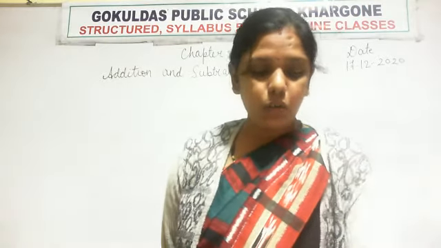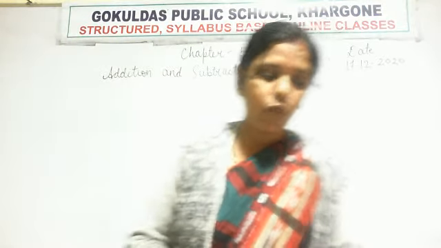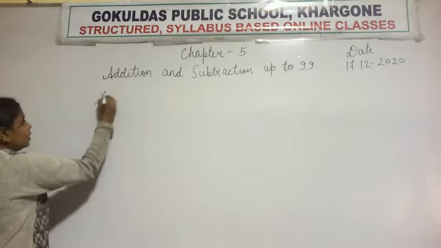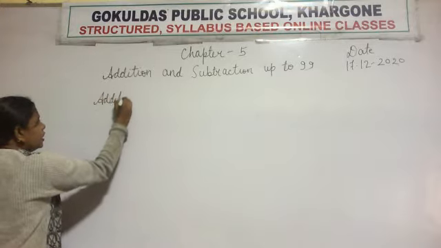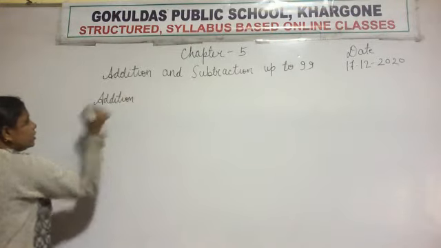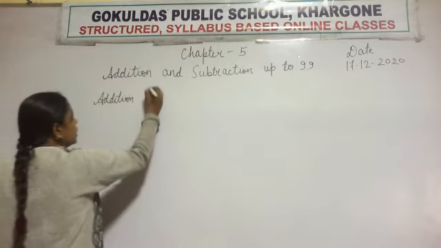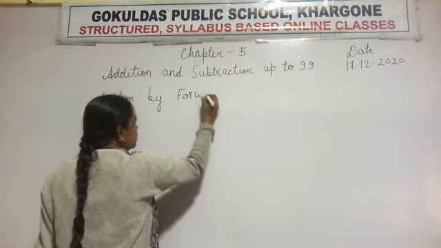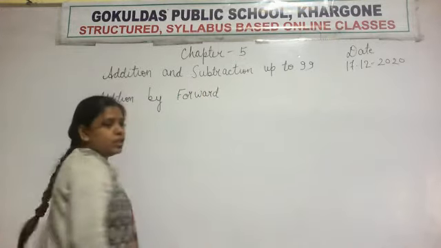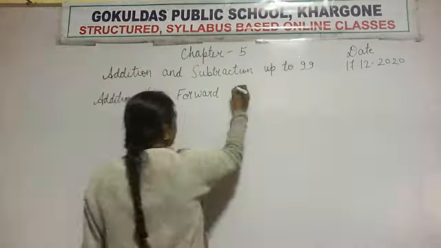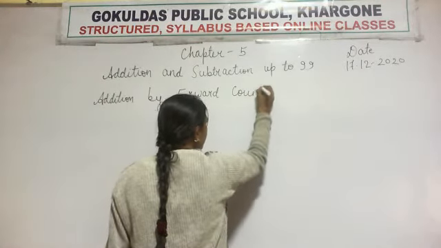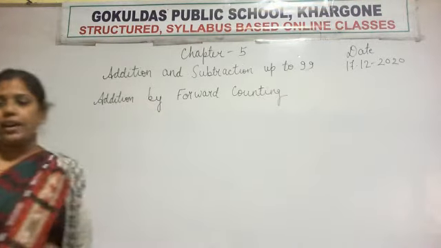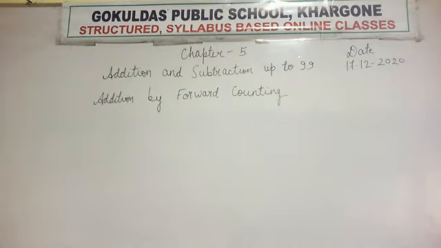So today we will do this topic only, addition by forward counting. Write today's topic, addition by forward counting.